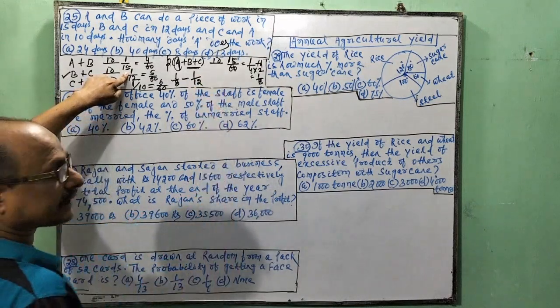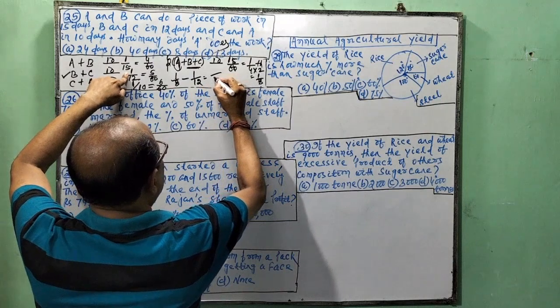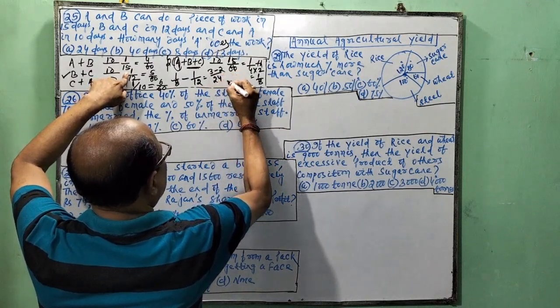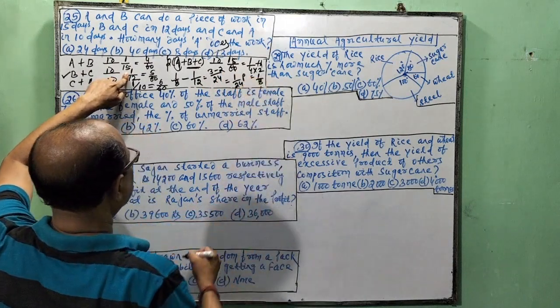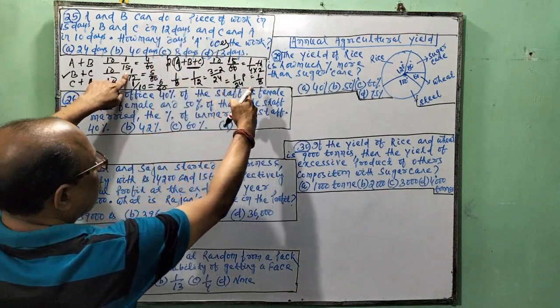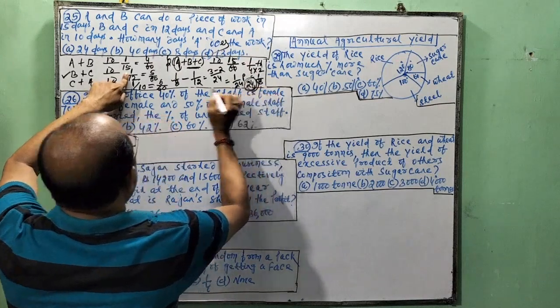Then we find A's parts of work. So it is 24, 3 minus 2, it is 1 by 24 parts of work in one day. So the total work takes 24 days. Here is the answer.